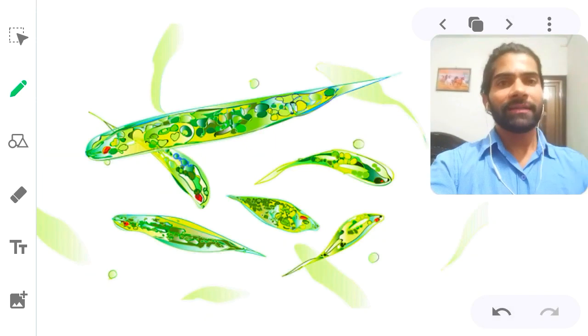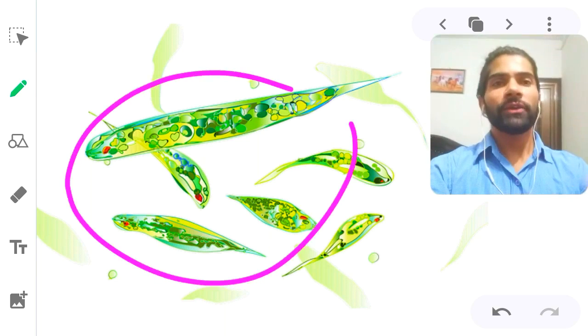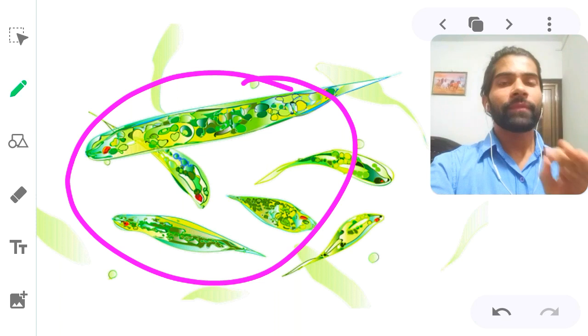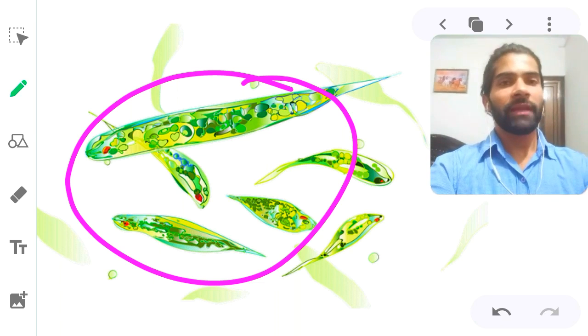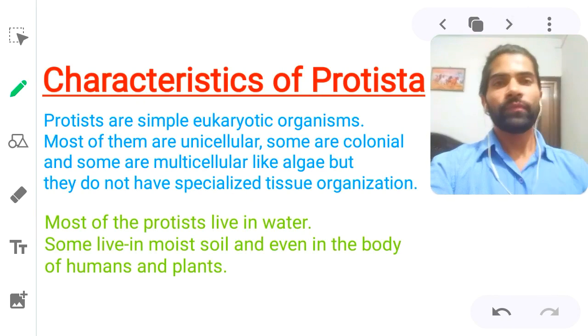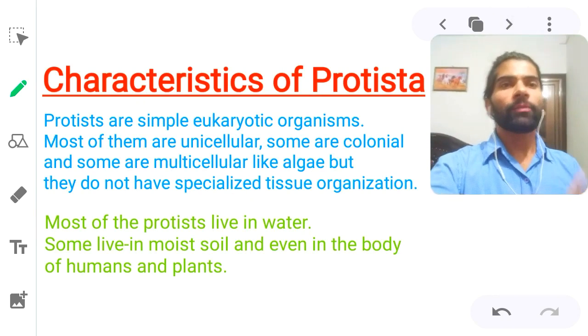Next point, this is a beautiful picture of Euglena. Okay, it is Euglena, that is a euglenoid. We will talk about Euglena in the next session, in the next video. It is a characteristic of Protista.